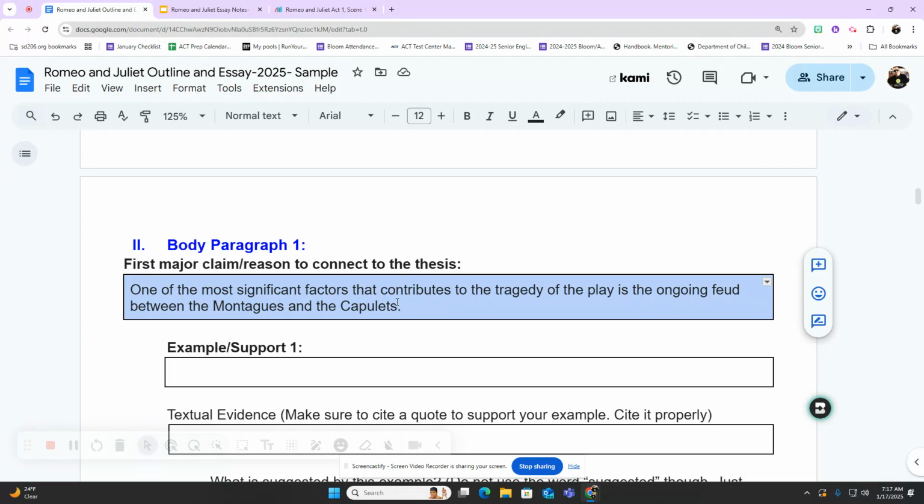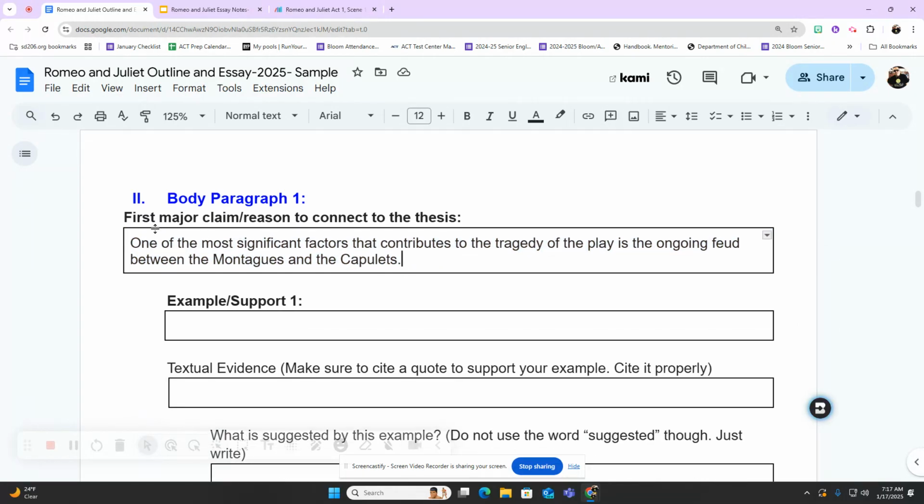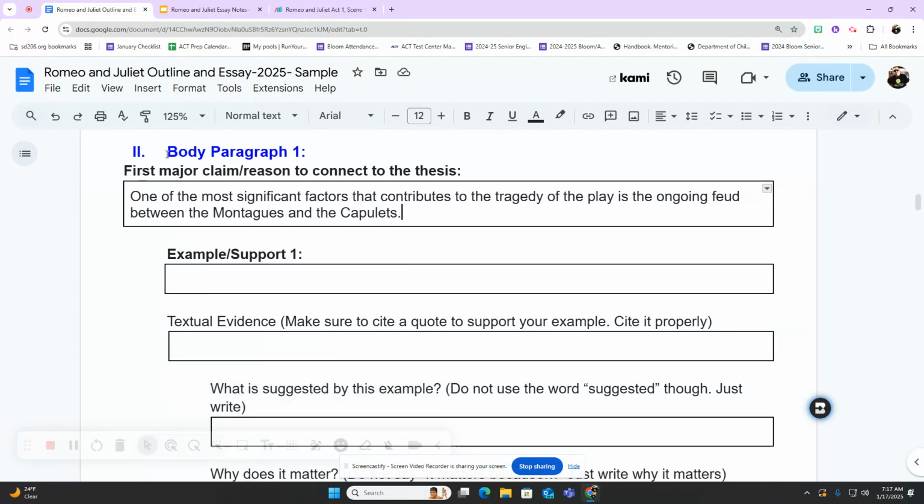All right, if you're back, then I'm assuming that you've already written in this box. If you're not sure if you wrote a good topic sentence, check with us and we can let you know. We can check over your writing or check over your opening statement. And if that's the case, then your whole body paragraph one should all be focusing on examples of how the feud contributed to the tragedy, right?